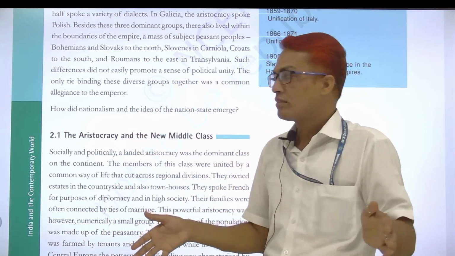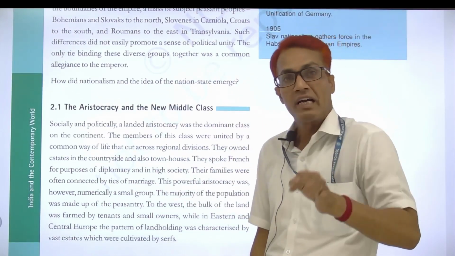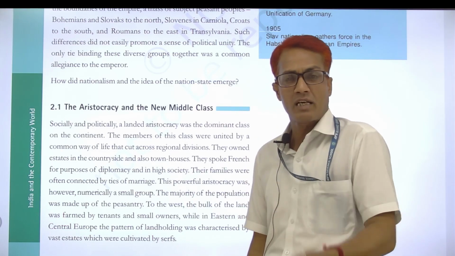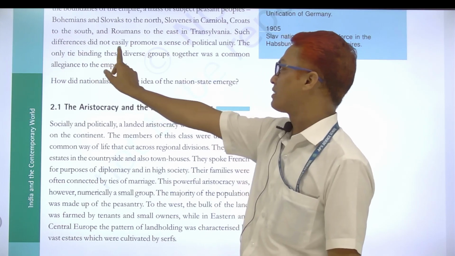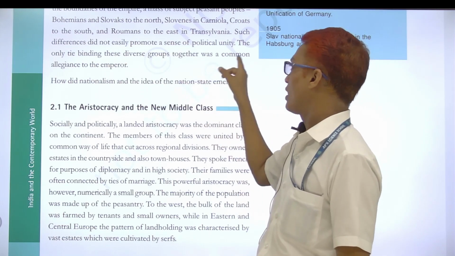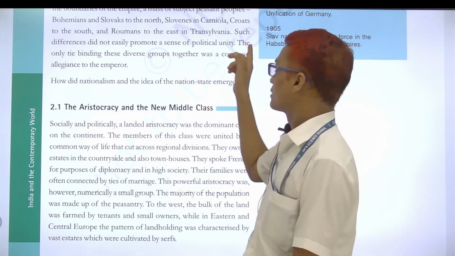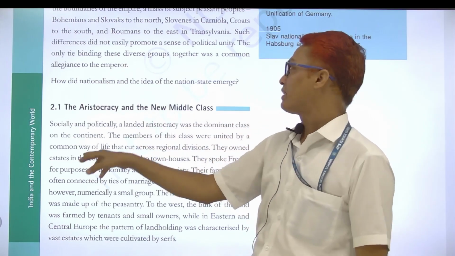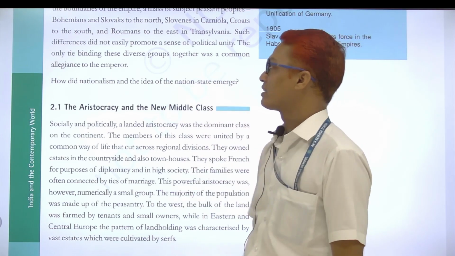Now the last part of this: what promoted these diverse people to live in a political unity? The answer, which I repeated 2 or 3 times in the offline classes and here also: the only tie binding these diverse groups together was a common allegiance to the emperor.